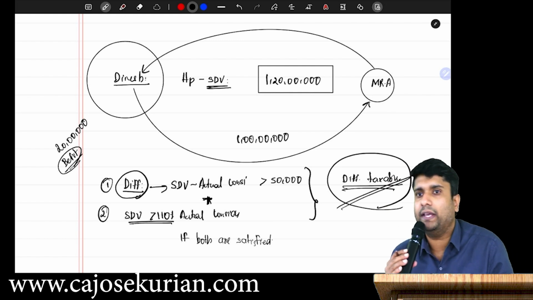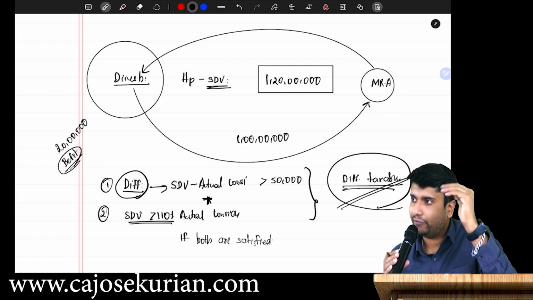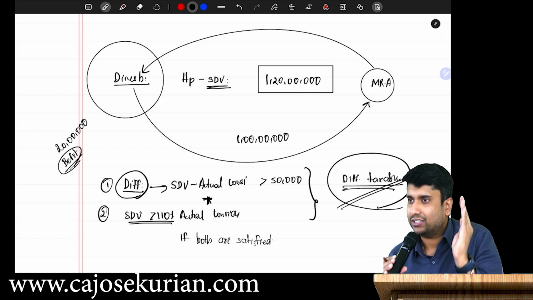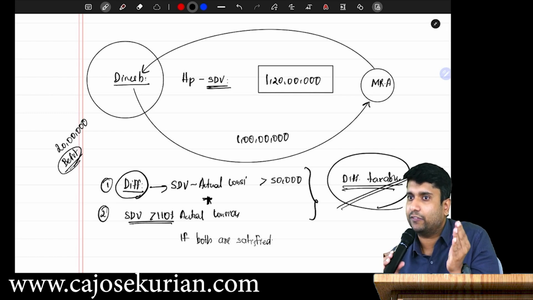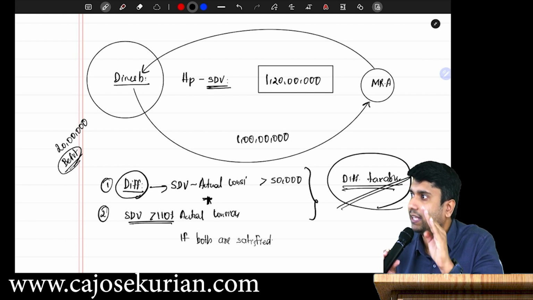Are you with me? If you are satisfying both, that means the difference amount should be more than 50,000 plus your stamp duty value should be more than 110% of actual consideration. If both are satisfied, then the difference amount will be fully taxable in the hands of the recipient.